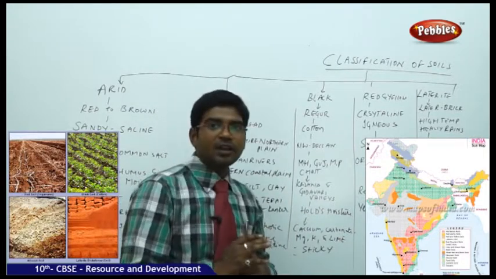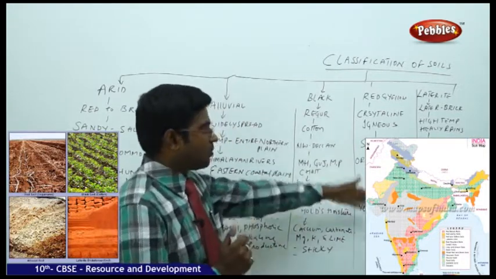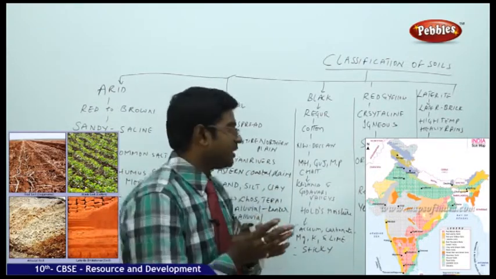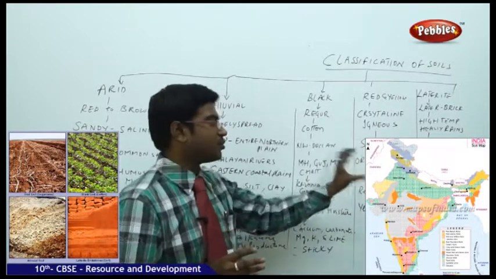It is also very useful for agriculture. It is found in more parts of central and southern India. Mainly in the central part we find this kind of soil.